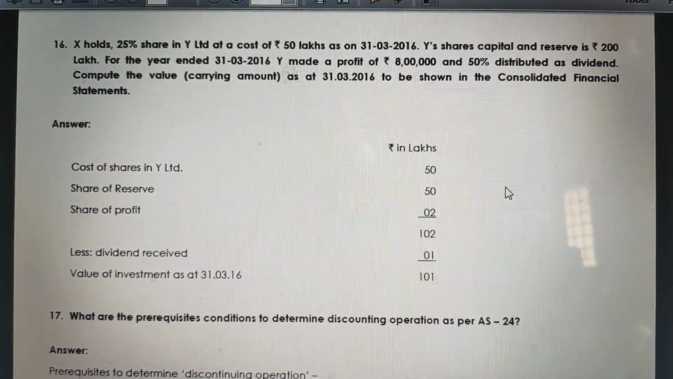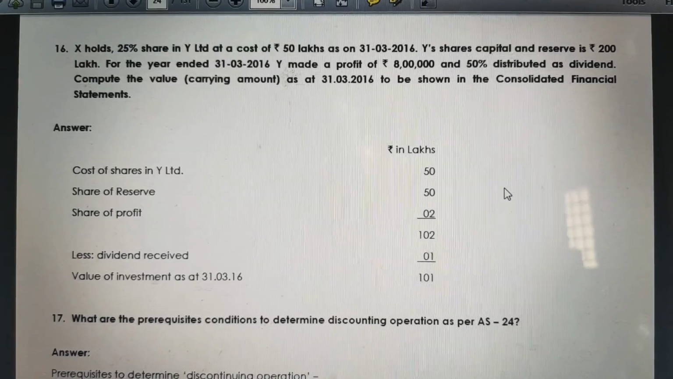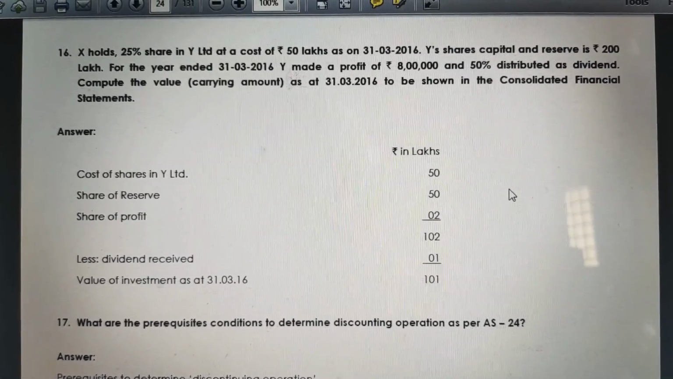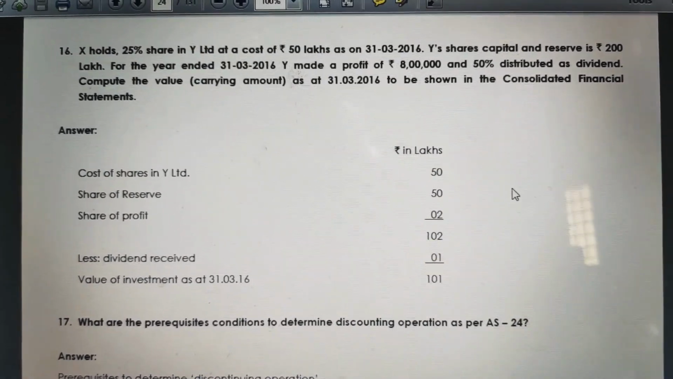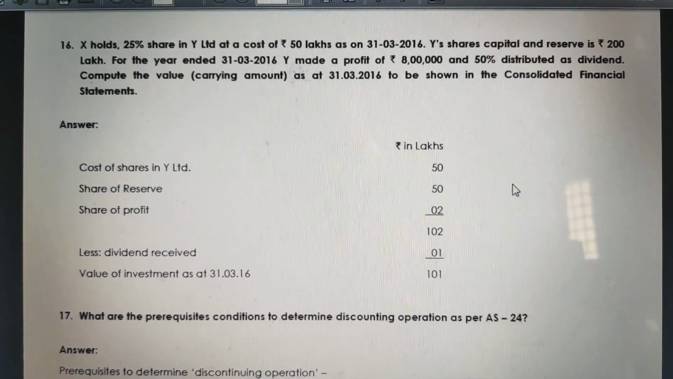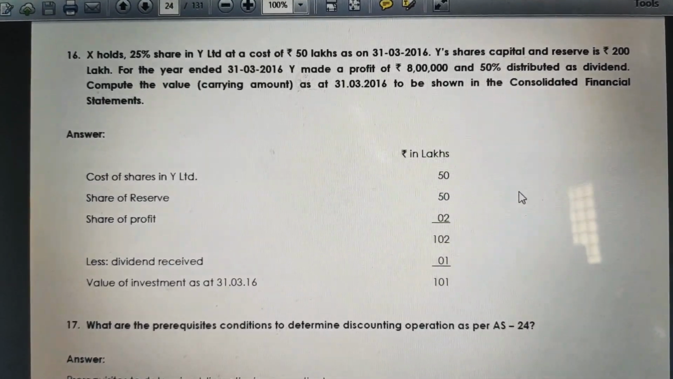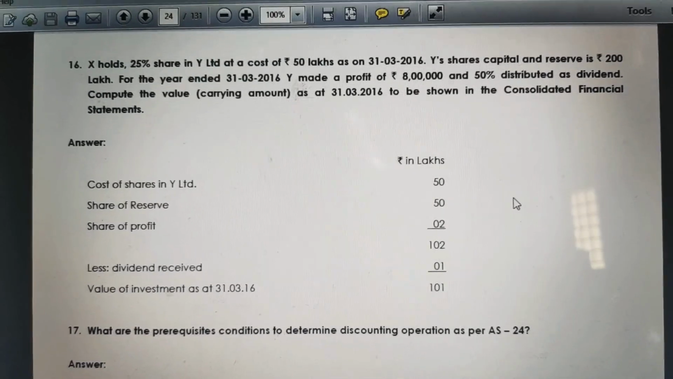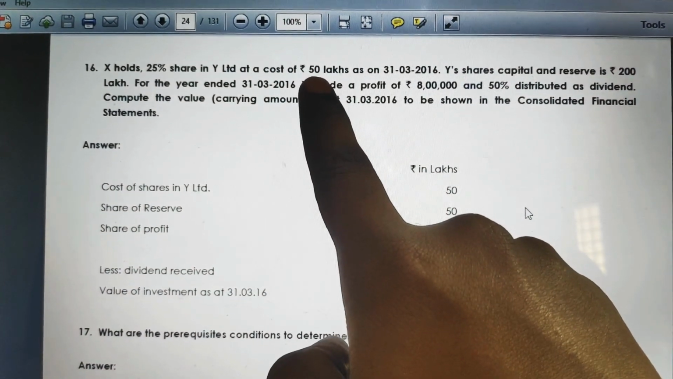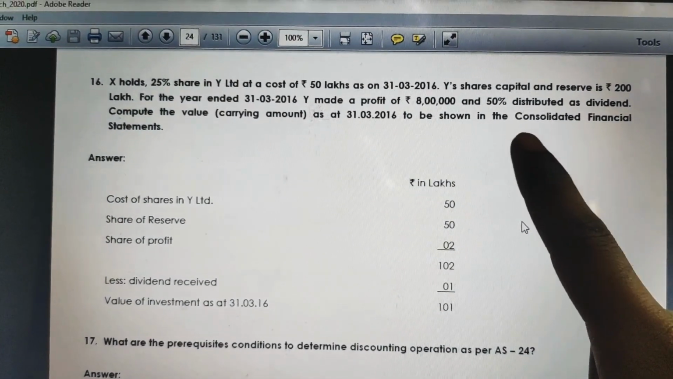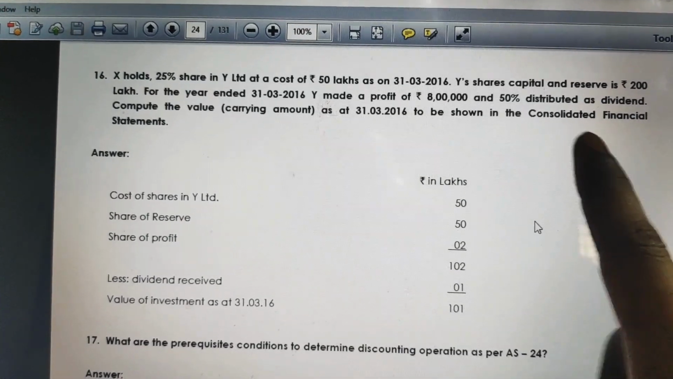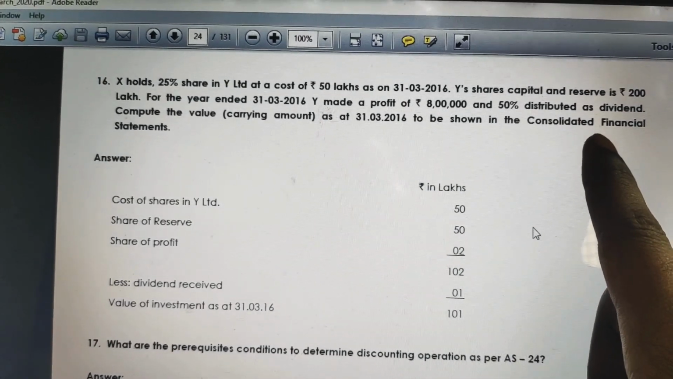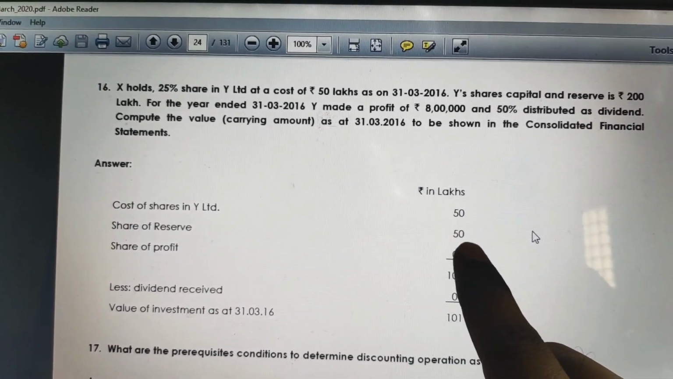As X Limited holds 25% of the shares in Y Limited, the ratio it holds is 1/4. The cost of the shares incurred by X in Y Limited is 50 lakhs, as given on 31st March 2016. Here the reserves and share capital of Y Limited are 200 lakhs, where X Limited holds 25%. So 1/4 of 200 lakhs is nothing but 50.